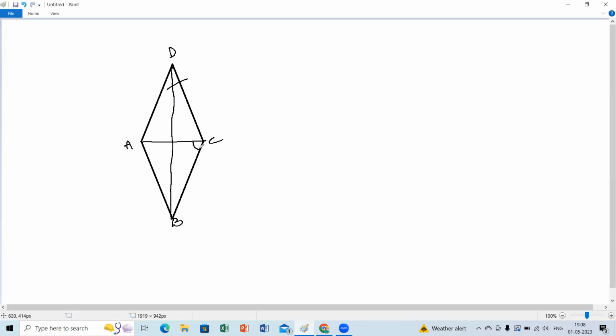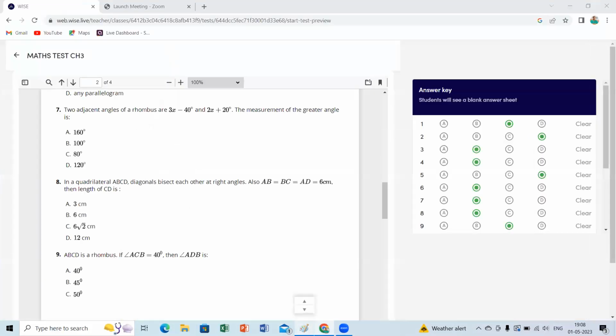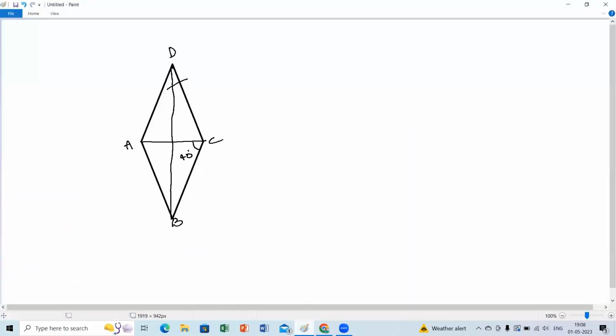Okay, this is 40 degrees as mentioned. What you have to calculate is ADB, this angle. What should we do for this, Hari Karthik?